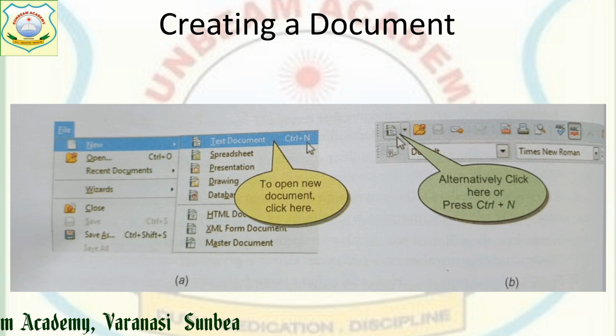Into New, Text Document, because we are going to make text documents, will be selected, or we can directly use the shortcut key Control N. With that, our new document will be opened, right? Otherwise, on the top at your standard toolbar, there is an icon for it. If you click that, a new document will be created.